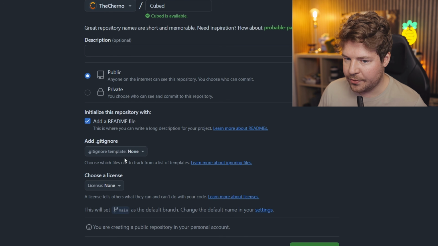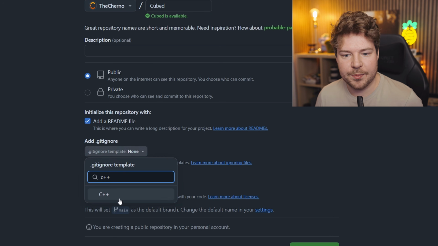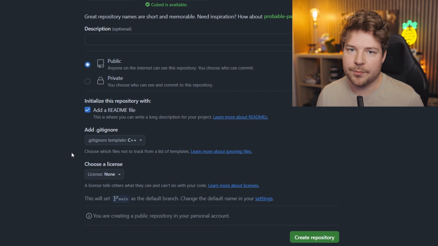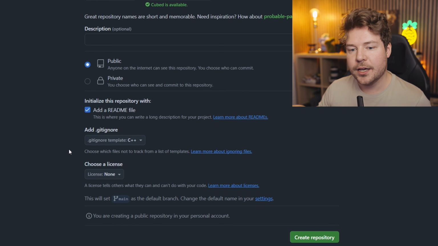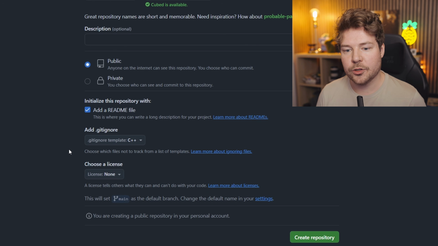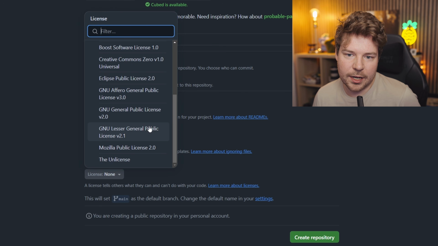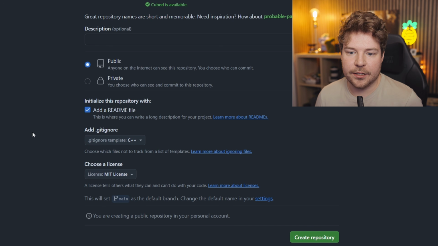I'm going to add a README file, and I guess we can add a C++ .gitignore. We're probably going to modify this. I don't know if this knows we're going to use Visual Studio, for example, so we might want to ignore certain files from ever being committed into our repository. And then for the license, I don't really care. We can just pick an MIT license because that's pretty popular.